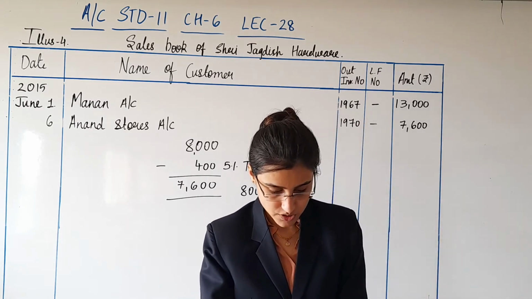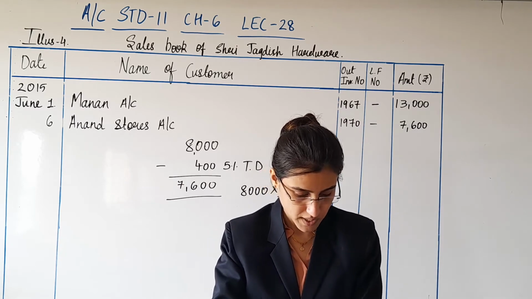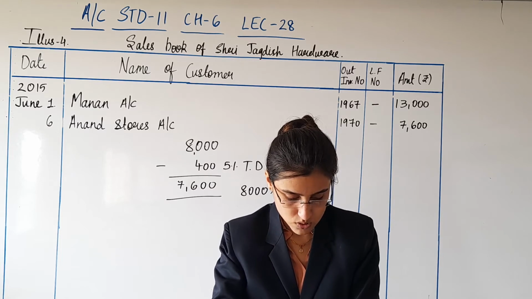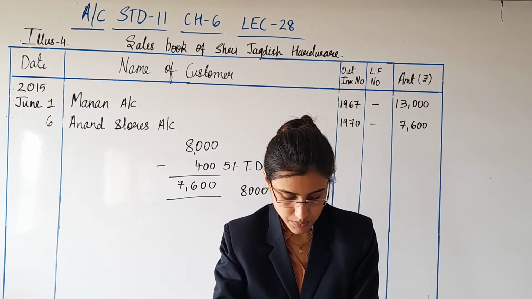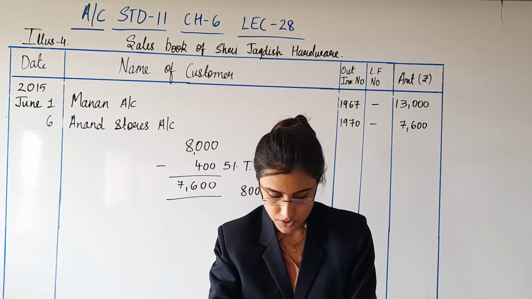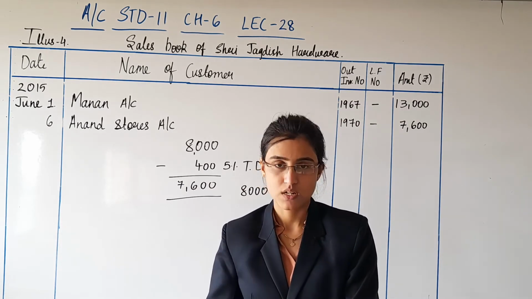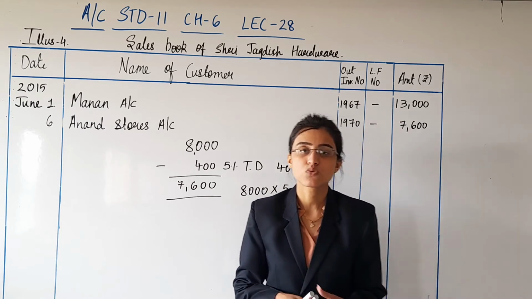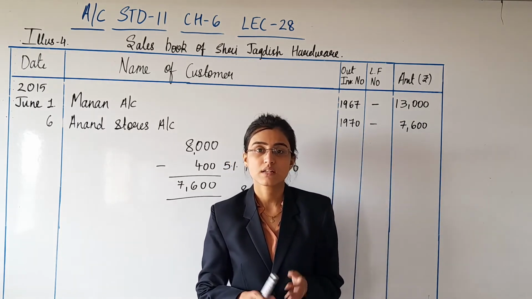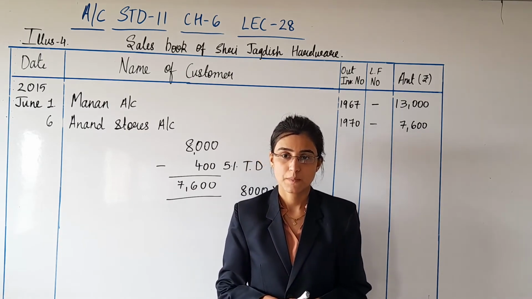The next transaction on 25th of June, which says sold goods of rupees 9,000 at 10% trade discount to Ashwin. Ashwin paid 50% of the amount immediately. Goods have been sold to Ashwin of rupees 9,000 at 10% trade discount.